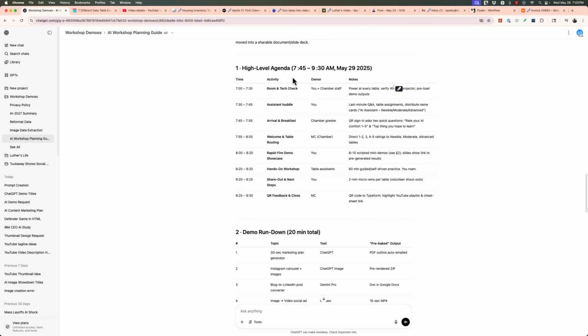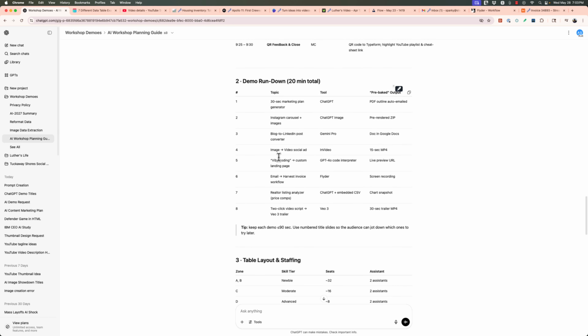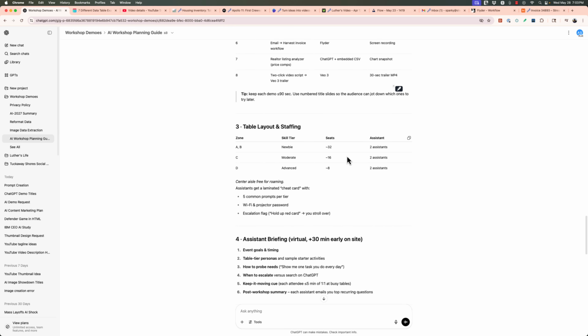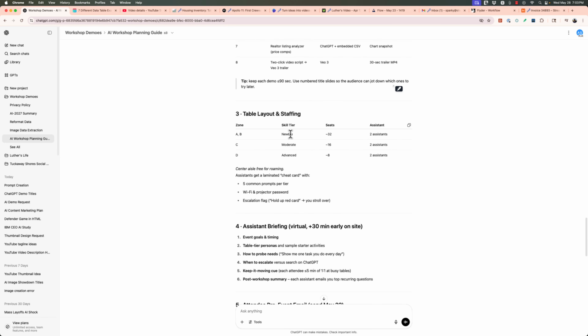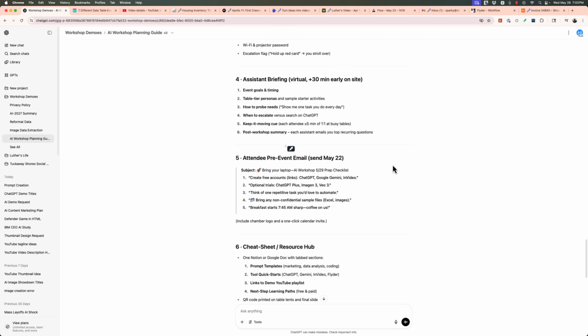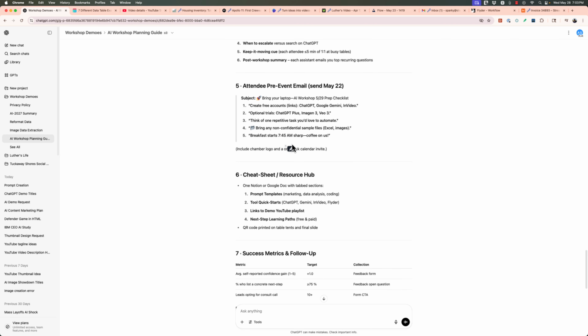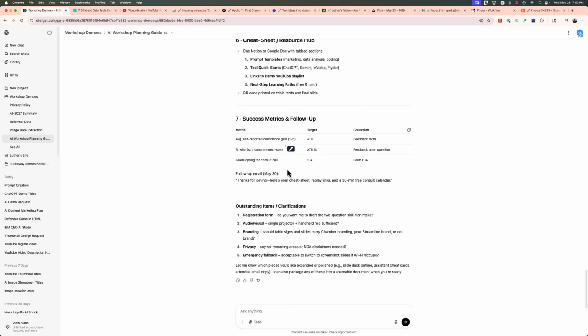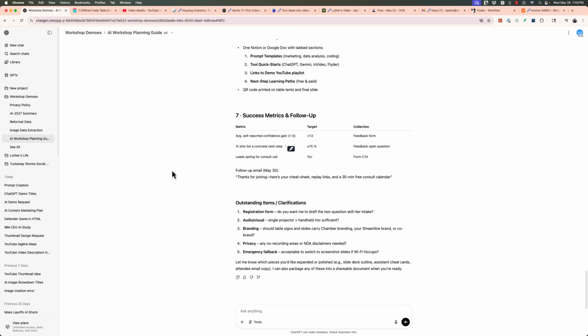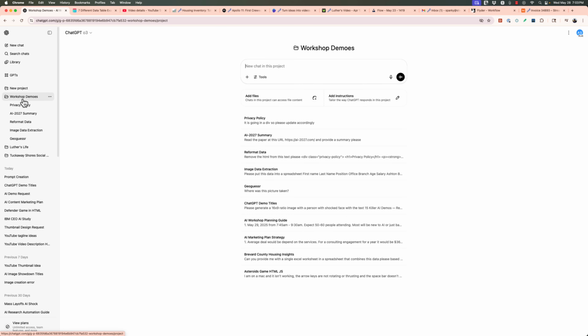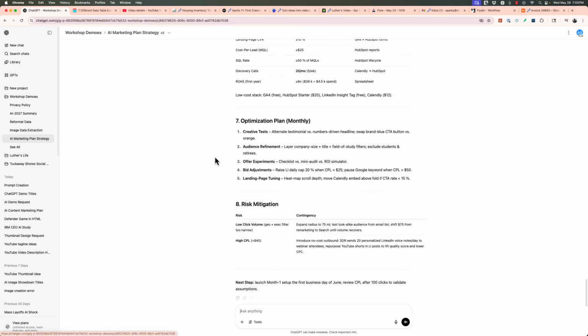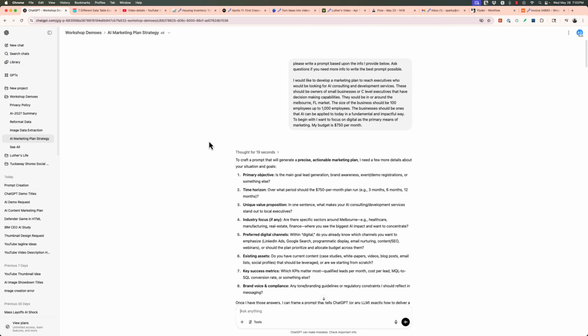And then what I got back was an agenda, demos, staffing, two tables for newbies, one for moderates, one for advanced. That's what I said I wanted, kind of a setup, and it came up with how to set it up and make sure you have the projector. I could go through this whole thing, and we could drill into each one of those. Say, tell me more about number 7. It's a great planner.